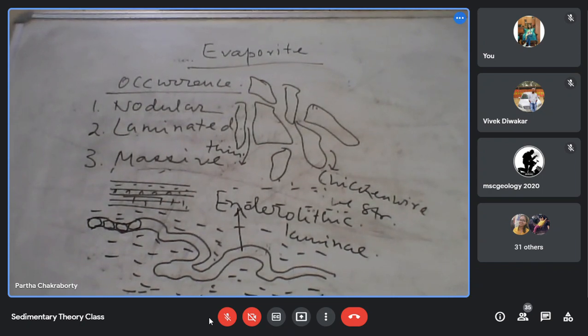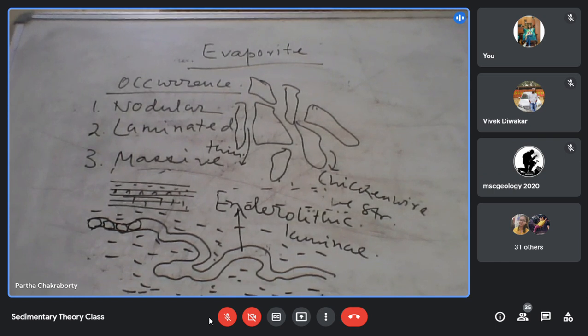And the most important problem that people started facing is how you can generate so much evaporite. People have seen that if I evaporate a 1,000 meter deep ocean water column, I only get 15 meter thickness of evaporite.